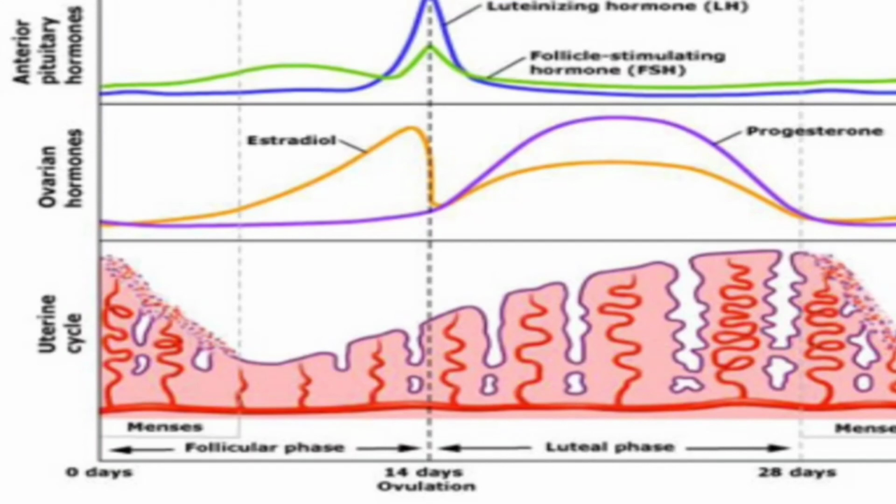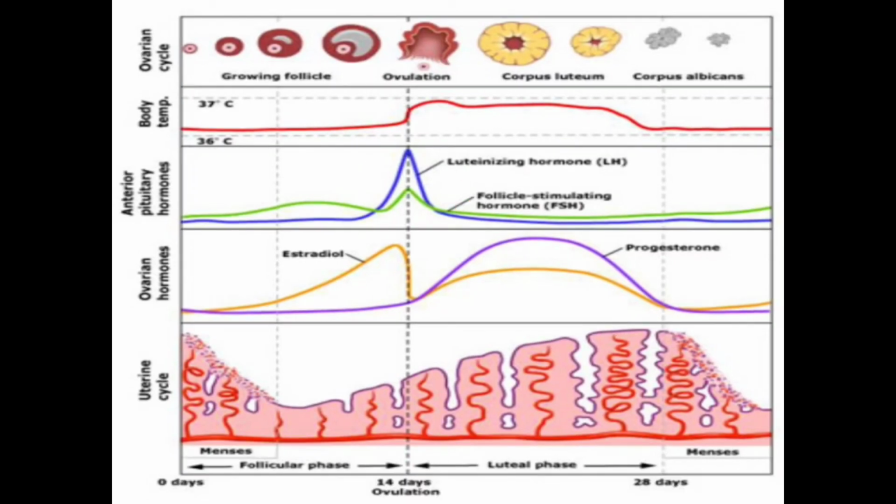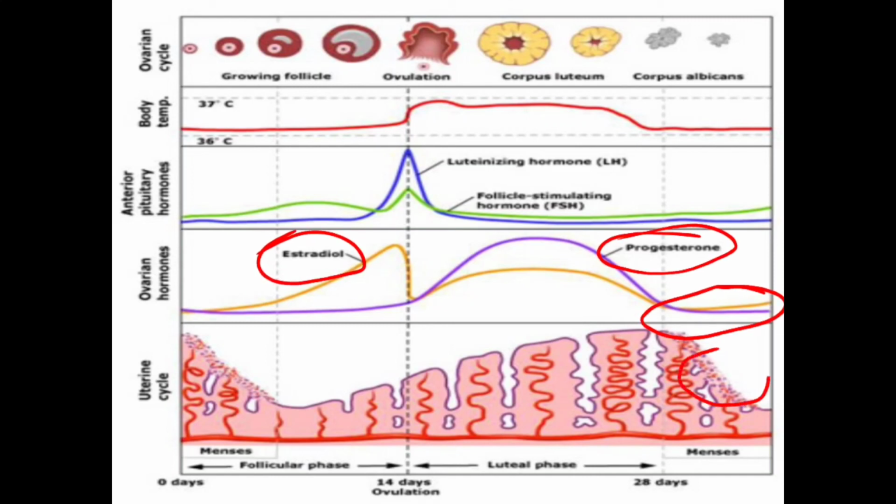And this chart shows both the ovarian cycle and the uterine cycle. This ovum is released into the fallopian tube when there is a peak level of LH and FSH. These are the ovarian hormones, estrogen and progesterone. When there is a sudden fall of progesterone, menstruation occurs. So this is about the menstrual cycle.